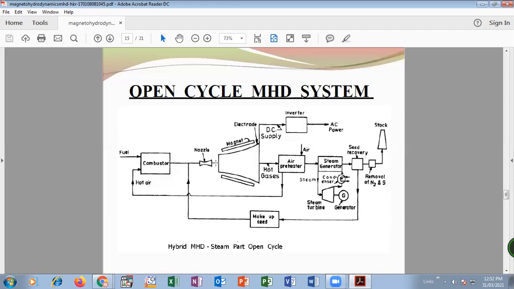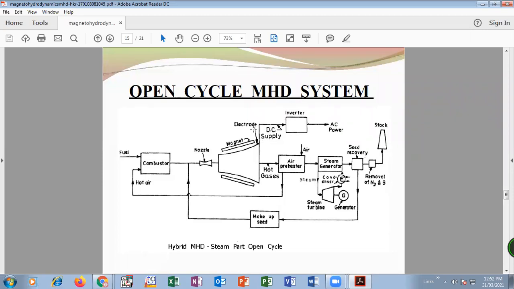According to Faraday's law, when this carrier gas or conductor passes through the strong magnetic field, electric current is generated through the external circuit, which is shown here. Here the electrodes are connected to the external circuit. It creates DC supply. We already studied that in magnetohydrodynamics, it generates DC current.